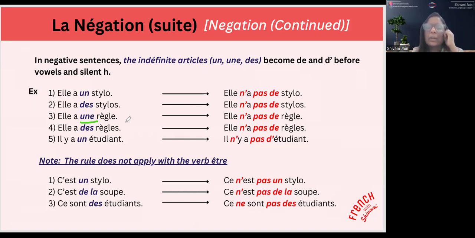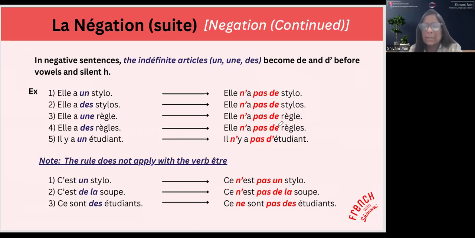Elle a une règle. Elle n'a pas de règle. Elle a des règles. Elle n'a pas de règles. So whether the noun is singular or plural, in the negation we put de or d'.